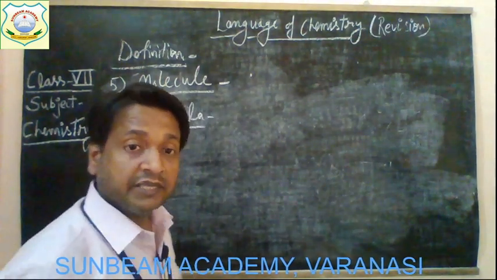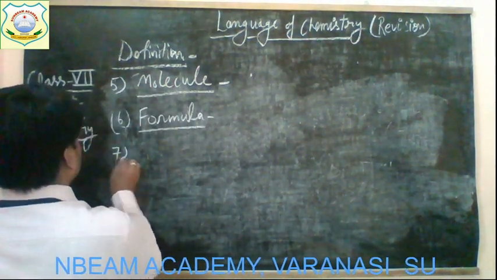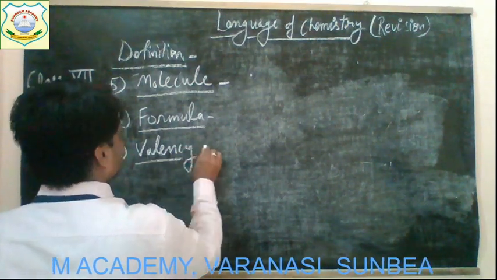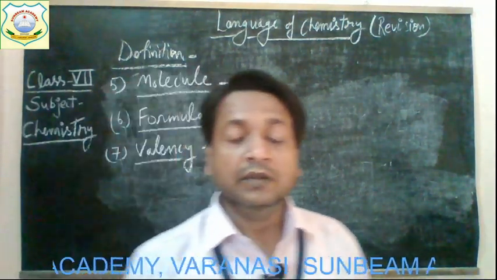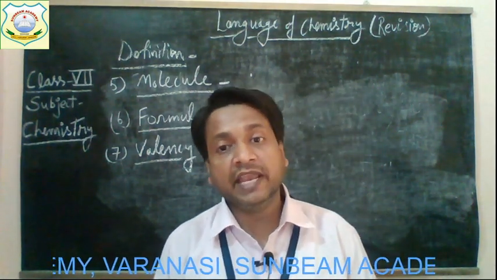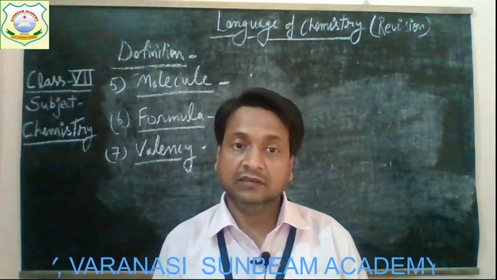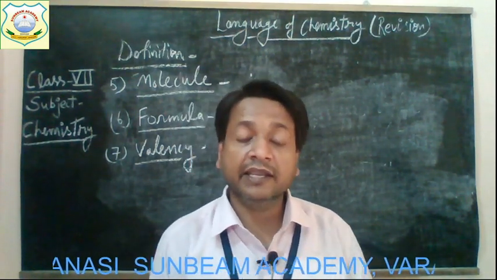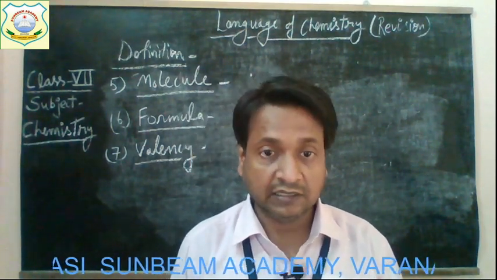Now, the next term is valency. Children, valency is the combining capacity of an atom or a radical. So this combining capacity of an atom or radical is known as its valency.